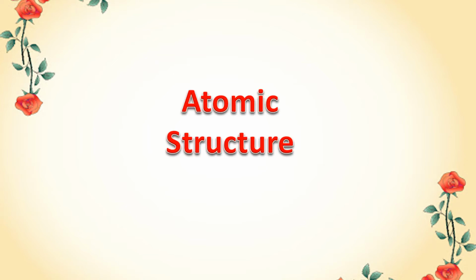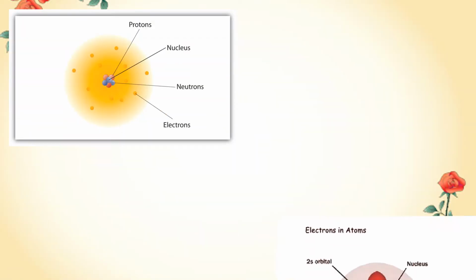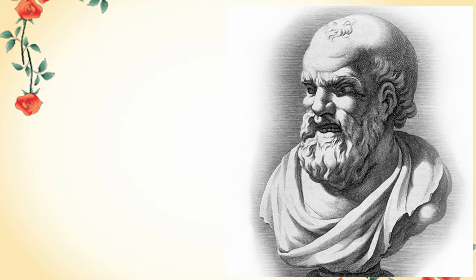Hi, today we talk about atomic structure. These pictures show us how scientists think the atom looks these days. But before that, we need to know how scientists in the past used to think about the atom. Developing theories that explain the atomic structure started a long time ago.